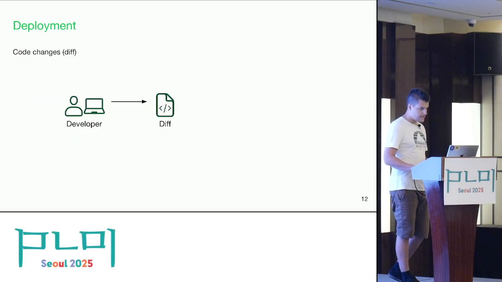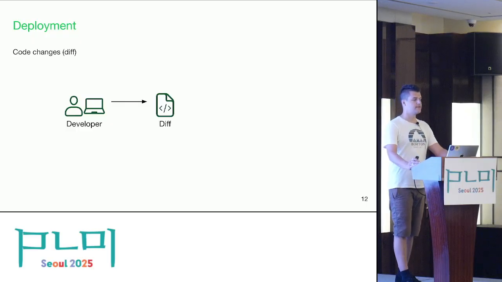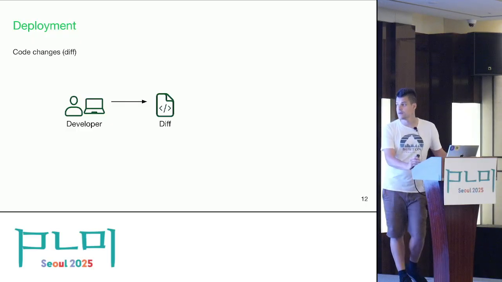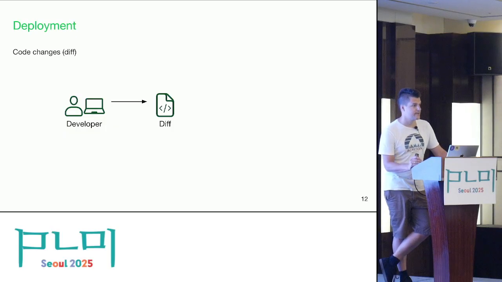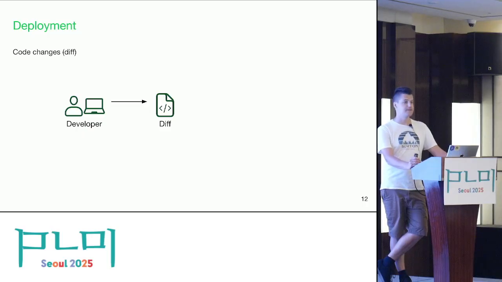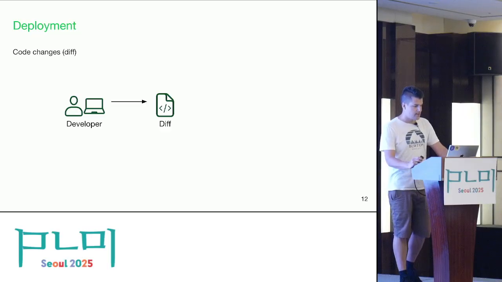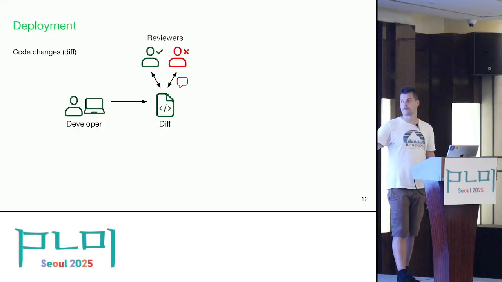And so the way software development and static analysis typically works at Meta and WhatsApp is that we have the developers who submit code changes. At Meta, we call these diffs. You can think of it as a lightweight pull request. Basically, every commit needs to go through a review process. So it's like a unit of code change. And here we have the human reviewers who can accept the change or write comments.